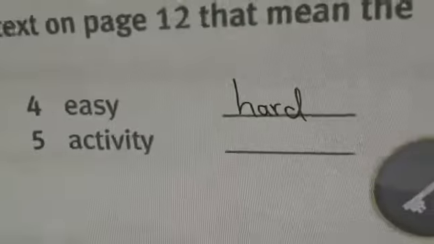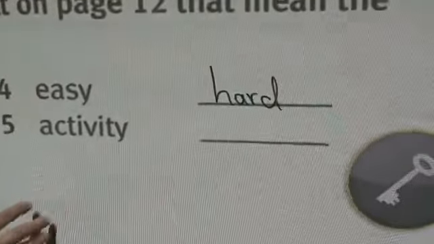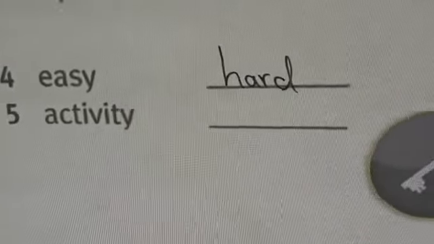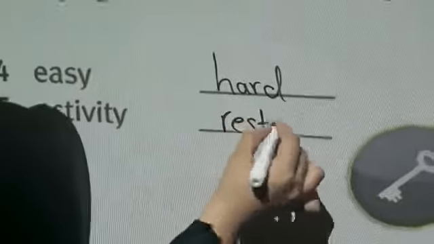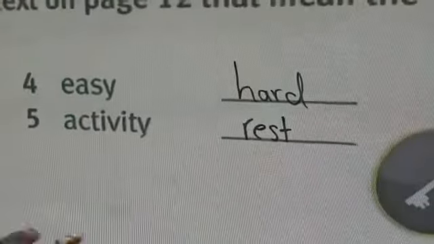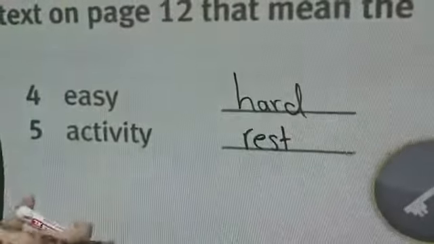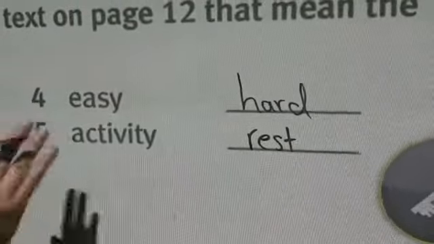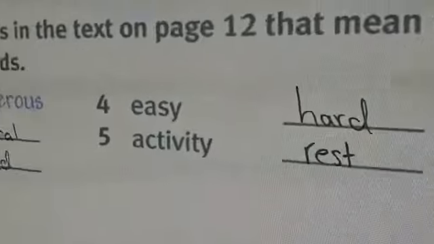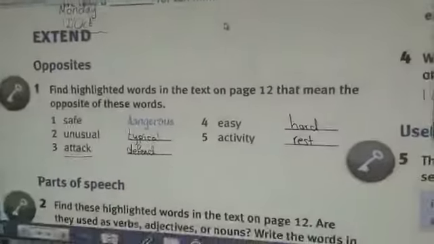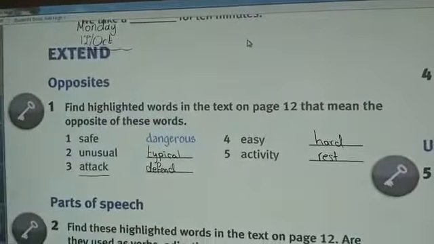And the last word, which is activity. Activity, when you do something, when you do actions, we call this activity. The opposite of activity, rest. Rest means when you don't do anything. But if you do something, it is activity. If you don't do anything, it is rest. So these are the opposites. You have to copy them in your pupils book.